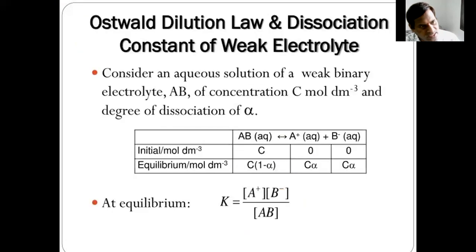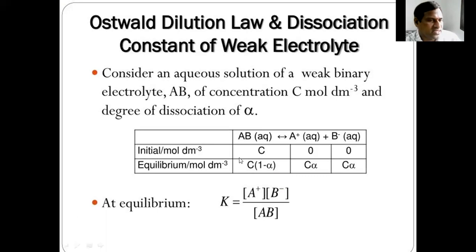This theory is only applicable for weak electrolytes, not strong electrolytes. What are the limitations of Ostwald dilution law? It is applicable for weak electrolytes, not for strong electrolytes. Why?